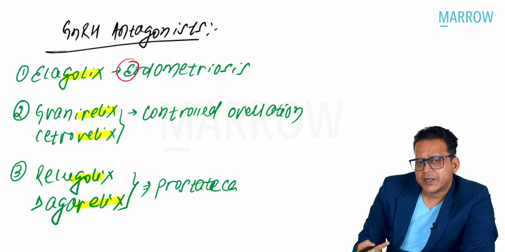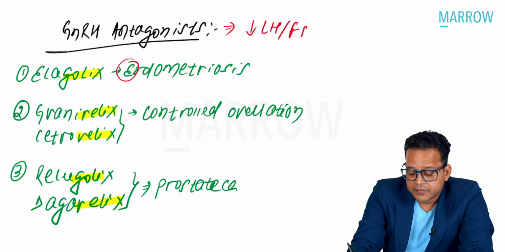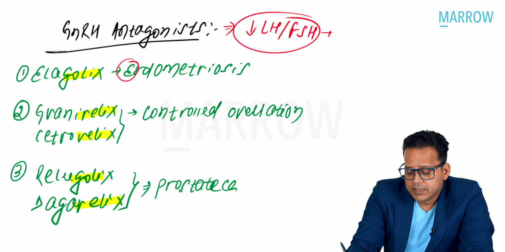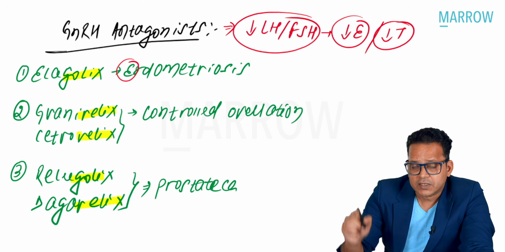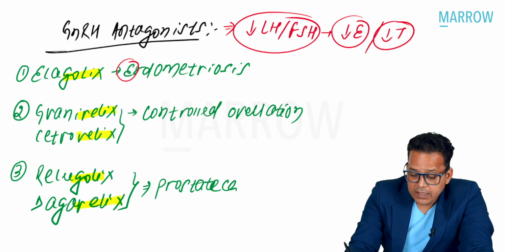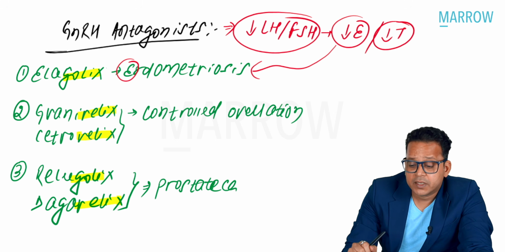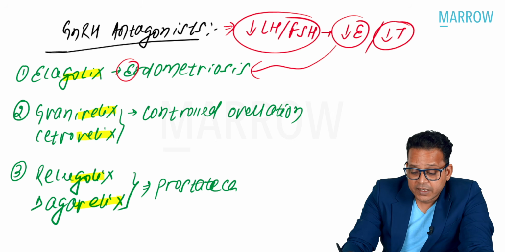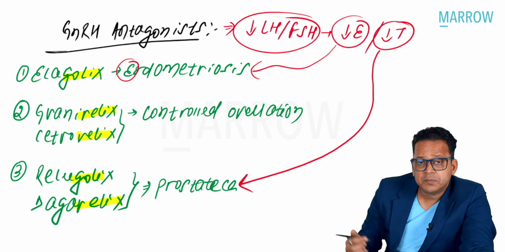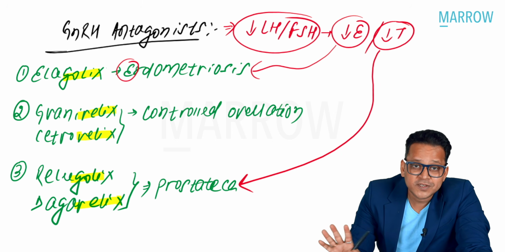Why am I using it for endometriosis? Look at this. GnRH antagonists decrease release of LH and FSH, and they decrease estrogen in females and testosterone in males. Now, because of this, I can use it in endometriosis because it is an estrogen dependent condition. Because it can decrease testosterone, I can use it in prostate cancer because it is a testosterone dependent condition. All right, two uses, right?